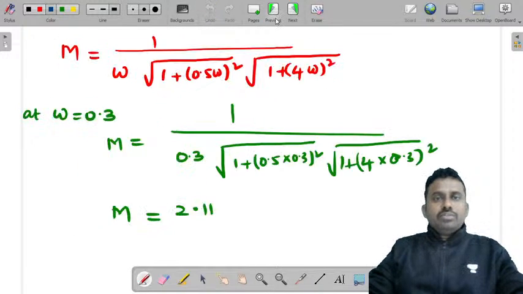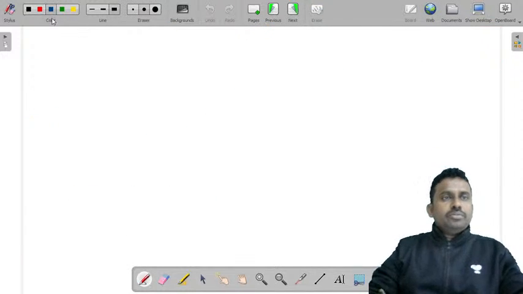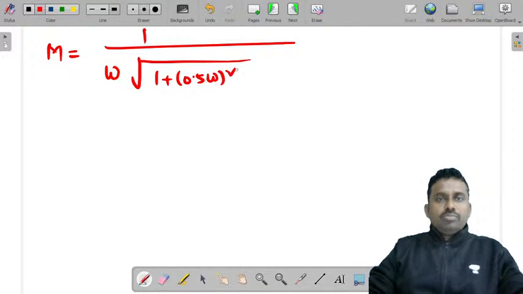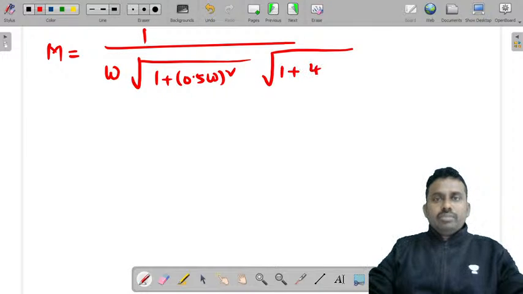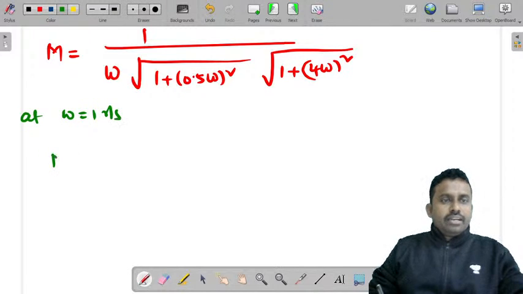Now the last two values, 1 and 1.2, let's also substitute. M is equal to 1 by omega under root of 1 plus (0.5 omega) square under root of 1 plus (4 omega) whole square at omega is equal to 1 radian per second.